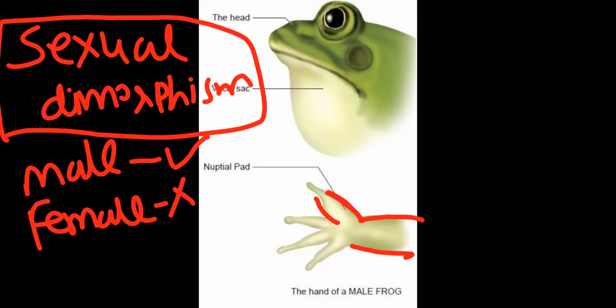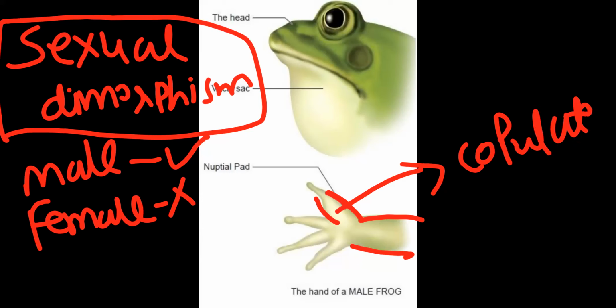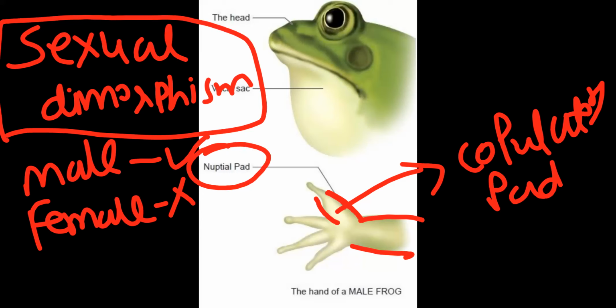Here a swollen structure is present which is sticky in nature, and that you call copulatory pad. We call the copulatory pad, or we can say the nuptial pad. Remember, that is present on the first digit of forelimb.